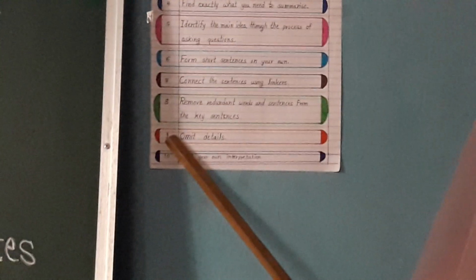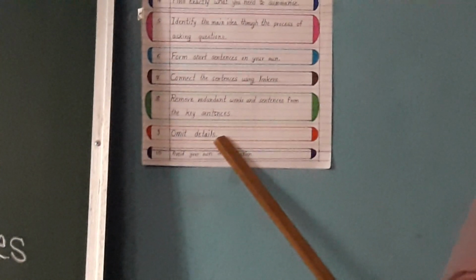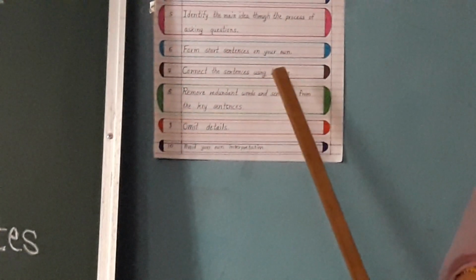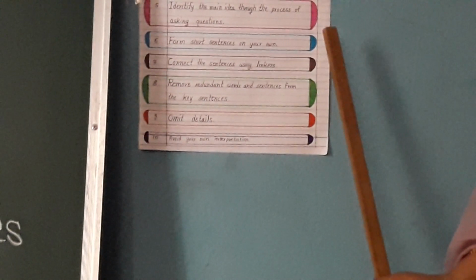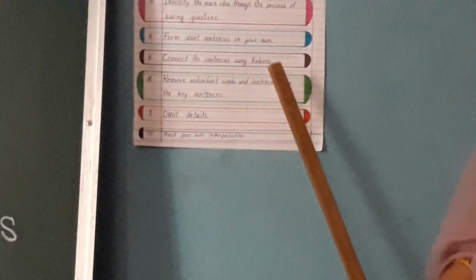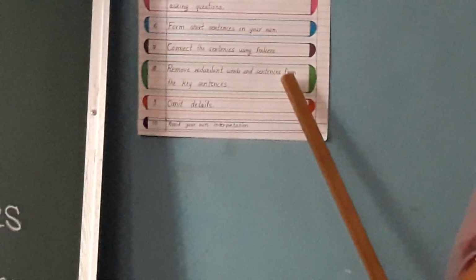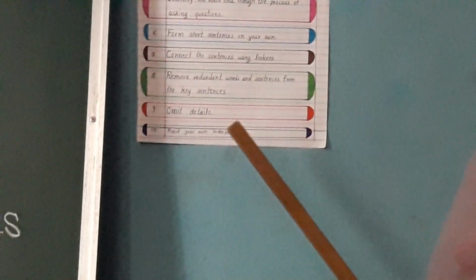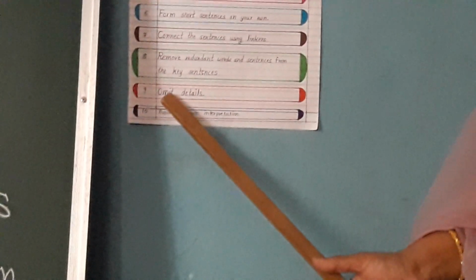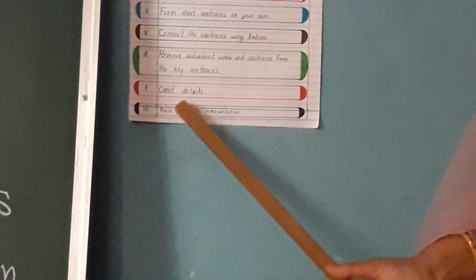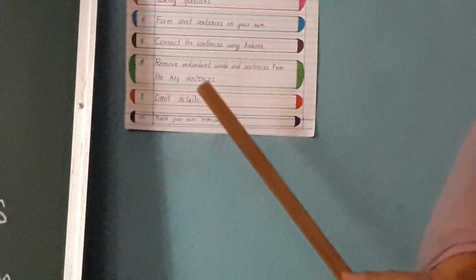Then number 9 is omit details. In the given passage, the writer is having his own imagination, and so uses so many words to describe the idea. But for writing summary, there is no need of all the details. We have to omit them, remove them, cut them or delete them.